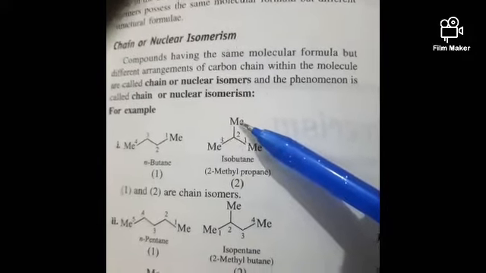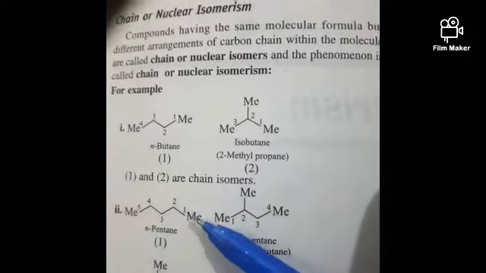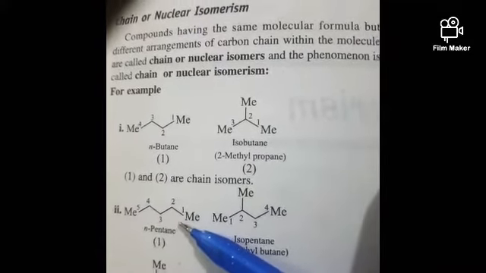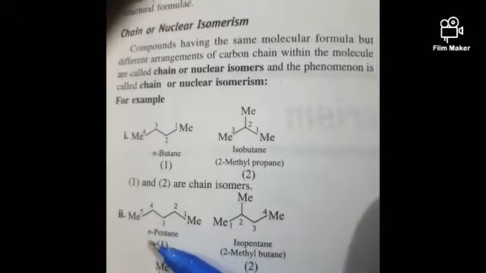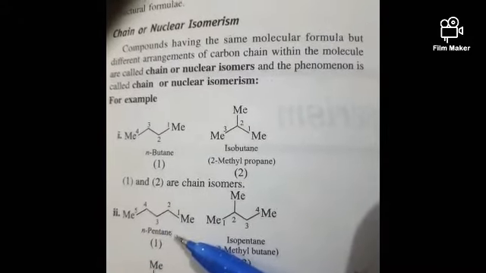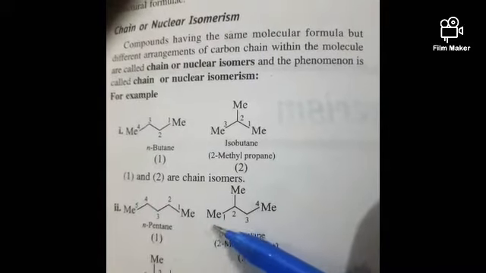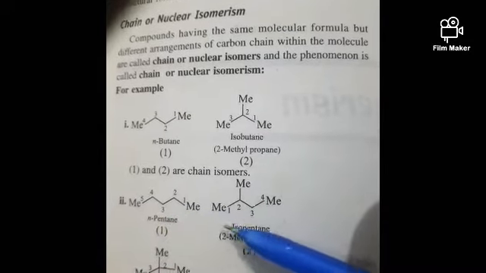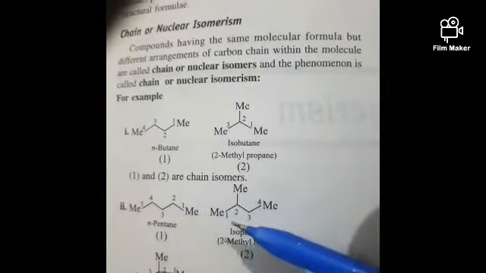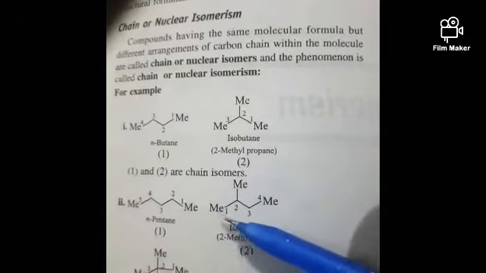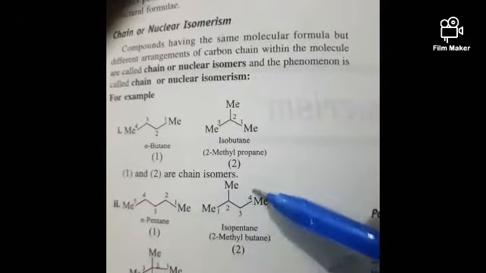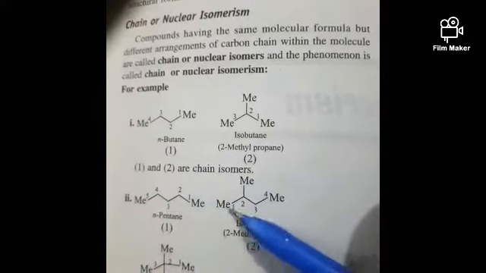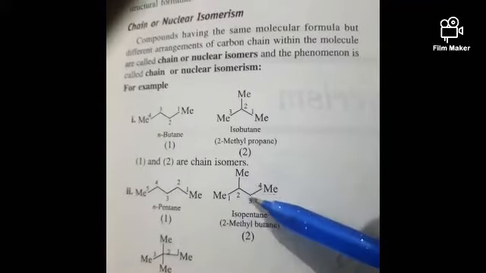Let us take one more example, friends. Here we have 5 carbons, 1 2 3 4 5, and this is a normal chain without any substituent. So we can write it like this, that is n-pentane. We can also write this as isopentane. If you count the number of carbons and hydrogens in these two structures, we will get the same number of carbons and hydrogens in both cases. So the molecular formula is the same, but the difference is observed only in the carbon chain. So we can call these chain isomers.